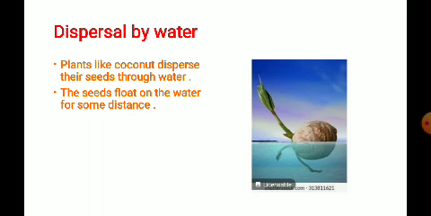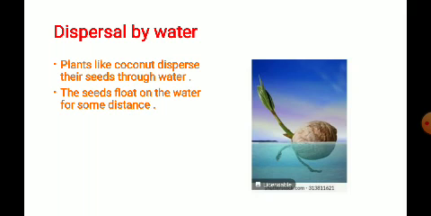Understood? Here you can observe the coconut seed. The coconut seed floats on the water for some distance before it is carried away along with the water.